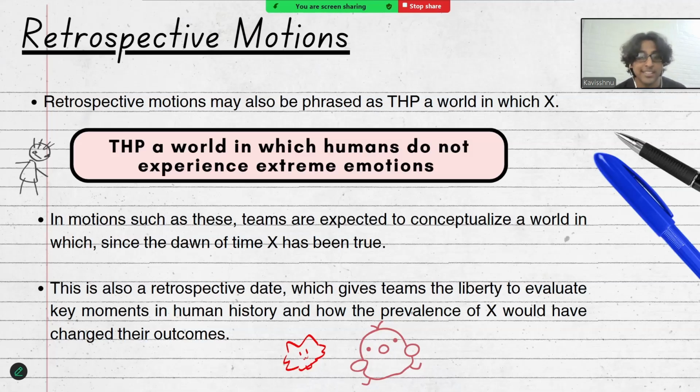So, in the motion, this house prefers a world in which humans do not experience extreme emotions. Ever since the dawn of humanity, ever since humans existed, government has to defend a world where these humans have never felt extreme emotions from that point in time up until now, while opposition has to defend status quo, which is that it is a world where humans have always been able to experience extreme emotions from the inception of humanity to this point in time.